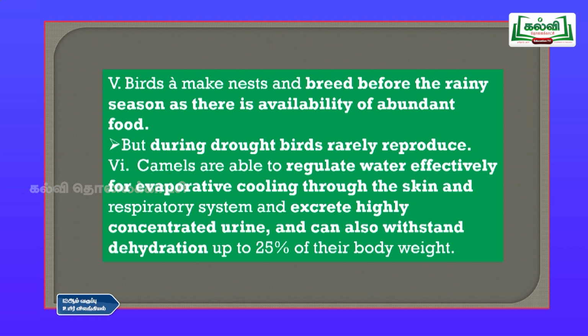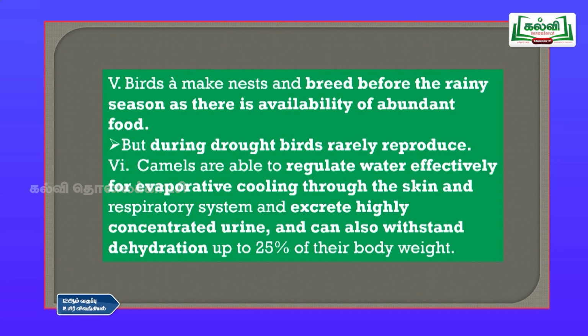And sixth point is camels are able to regulate water effectively for evaporative cooling through the skin and respiratory system, and excrete highly concentrated urine, and can also withstand dehydration up to 25% of their body weight. So, these are the adaptations made by the camel. They also excrete very highly concentrated urine, which means they reabsorb the water in their kidneys during urination, and they can withstand dehydration.